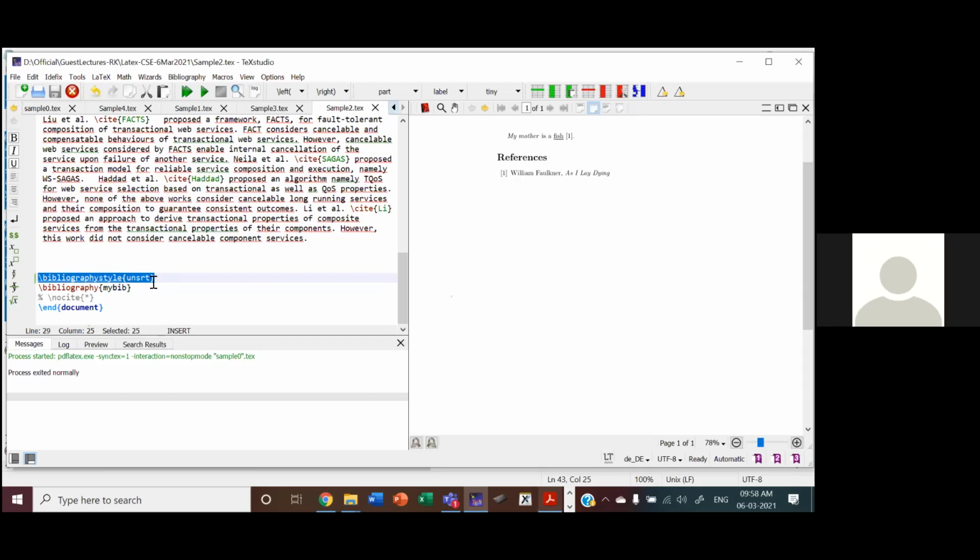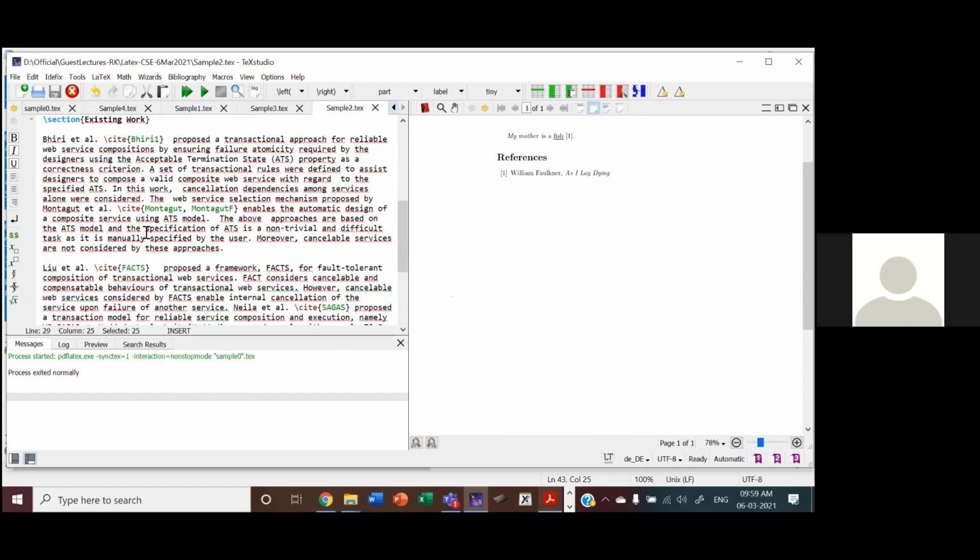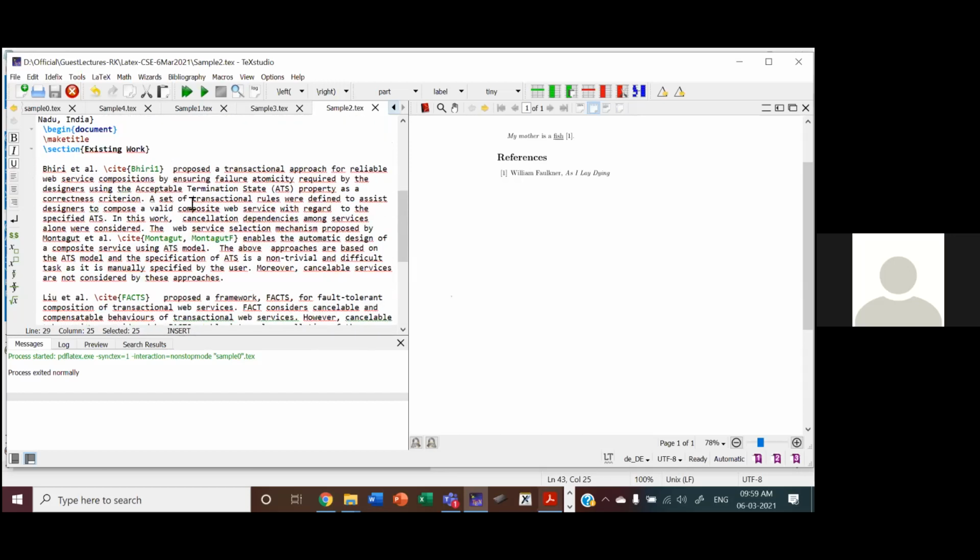I have used unsort, which means the first paper I refer to, BD1, should appear first, and the second paper I refer to, the Montagut paper, should appear second. See, when I move the cursor over it, the paper comes up. You can see here this is what I have typed in the database, the bib file. So BD1, this is what I have typed there.